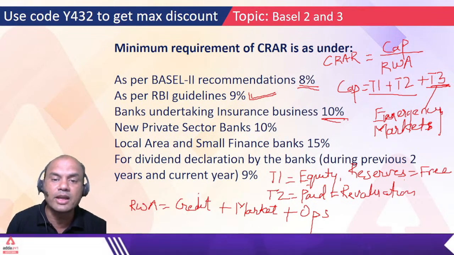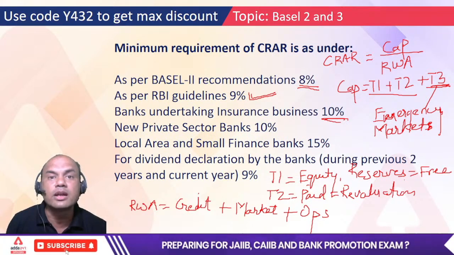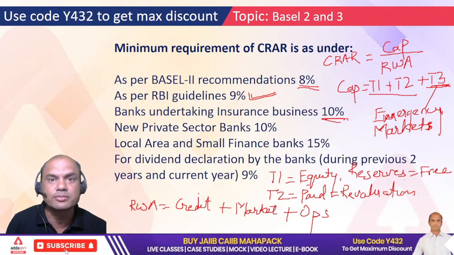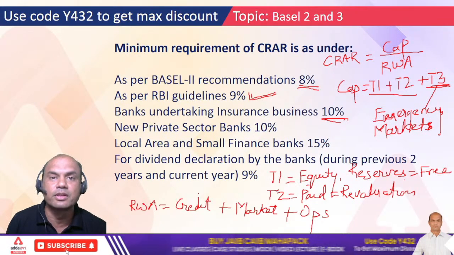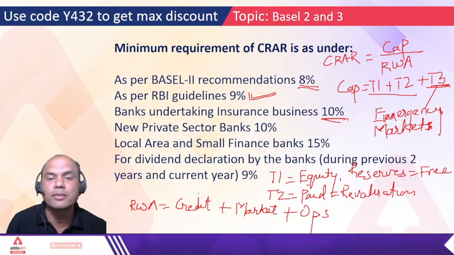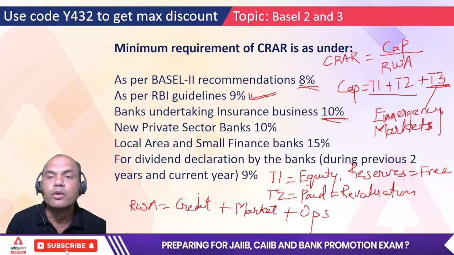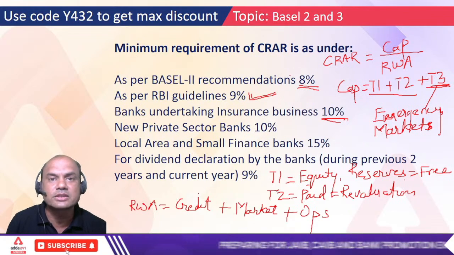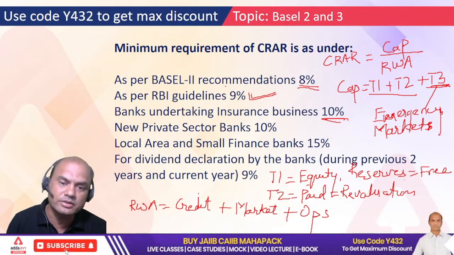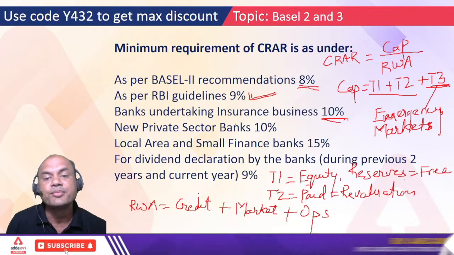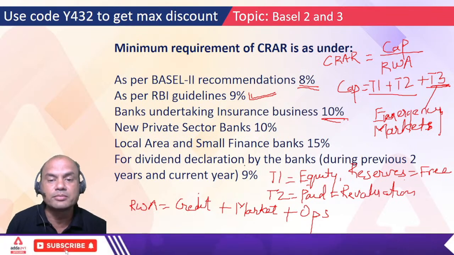If I am not having anything to eat, how can I donate? It's as simple as that. I must have something to eat first. My stomach should be full. Only then can I donate. It means my CRAR should be full, only then will I give dividends to the customers. Otherwise, what's the use, right? So that's why RBI has kept it at 9% minimum for the last 3 years.